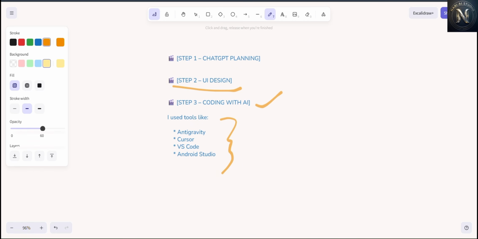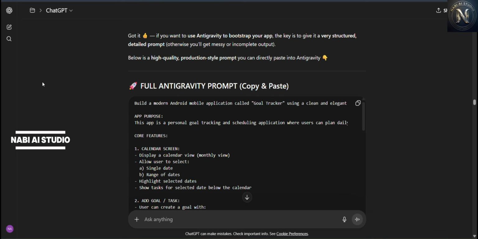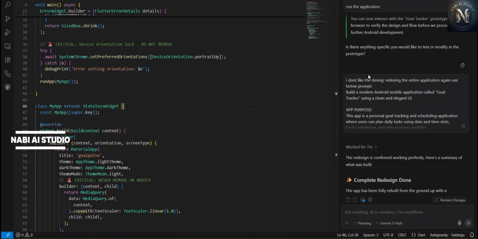First, I asked ChatGPT to give me the prompt to build the entire application with the help of whatever UI I had created in Google Stitch. ChatGPT gave me the prompt. I copied this prompt and pasted it in Antigravity, and then Antigravity started building with the help of the UI I had given. Antigravity started building the application based on the prompts and the UI HTML pages I had given.